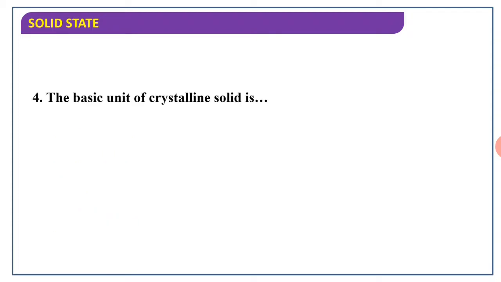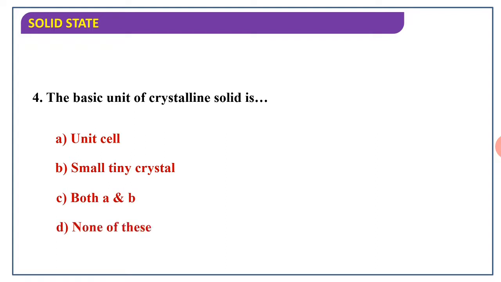And the basic unit of a crystalline solid is a unit cell, a small tiny crystal, both A and B, or none of these. The basic unit of a crystalline solid is called a unit cell.